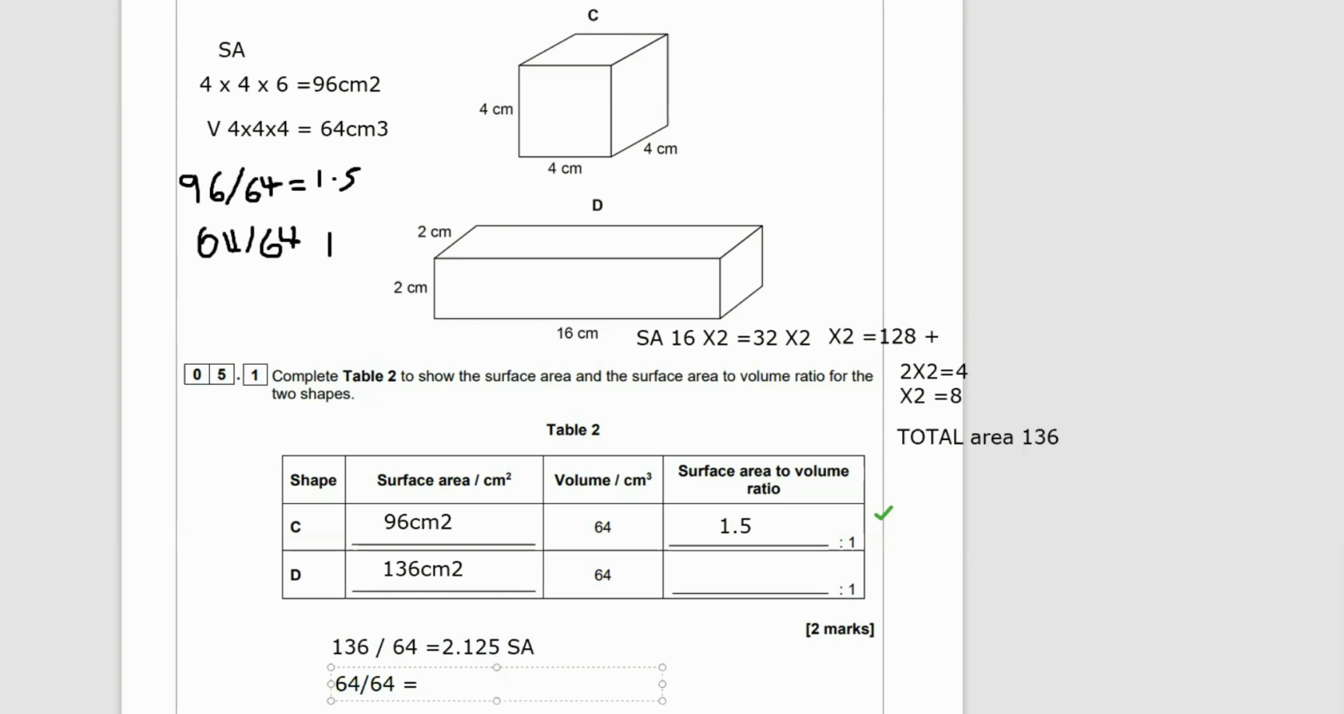How do we get that? We do 136 divided by 64 equals 2.125, and 64 divided by 64 equals 1. So it's 2.125 to 1. And there we go, 2 beautiful marks. Let's move on.